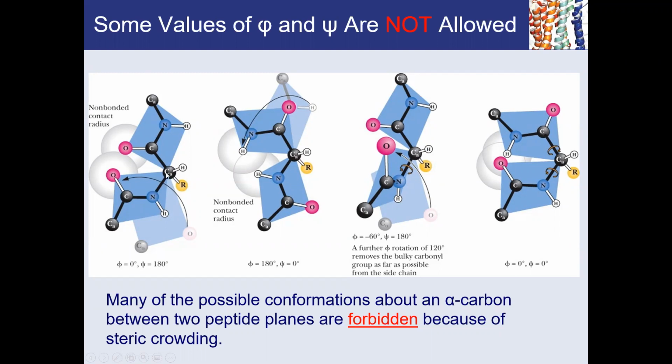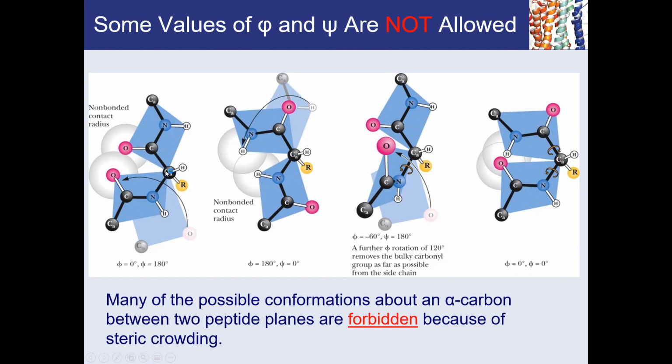It's in eclipsed conformation. Remember your eclipsed and staggered conformations of butane? Same concept here. And the C alpha C bond right here is 180. You can see that NH is pointing in the other direction. So that's the 180 degrees of C alpha C right there.